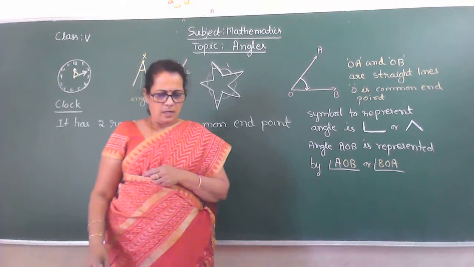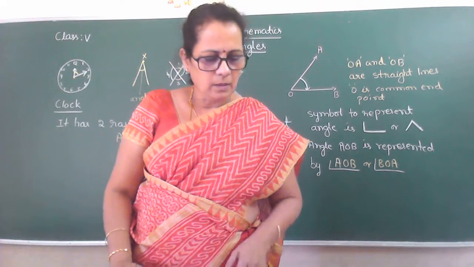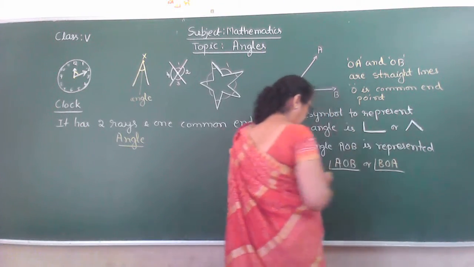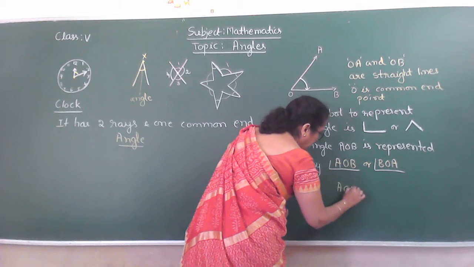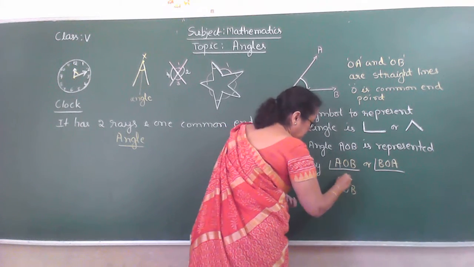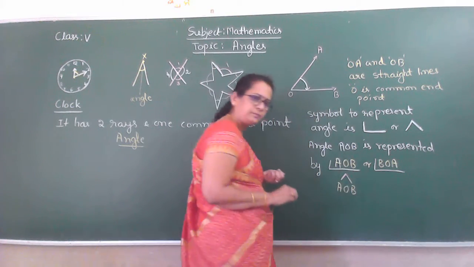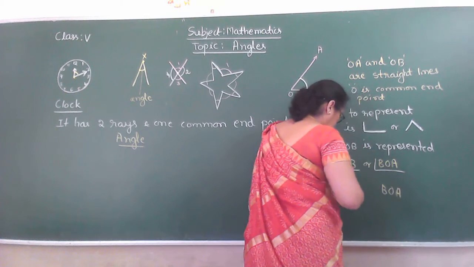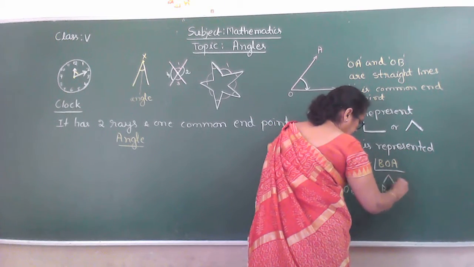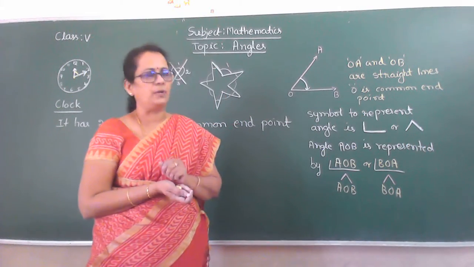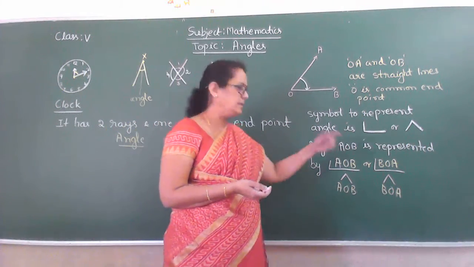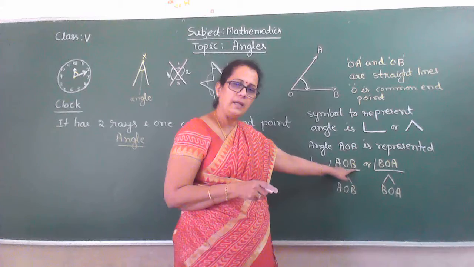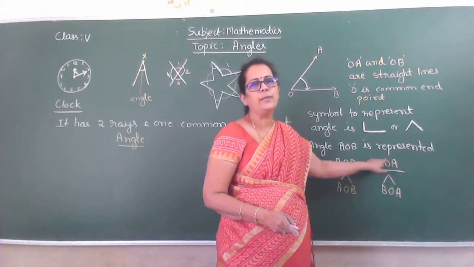Okay. Now, I told you how to represent this. Either AOB with the reverse V symbol, and also BOA, you represent like this. If you write in both ways, it is correct. But while reading, you read angle AOB or angle BOA.